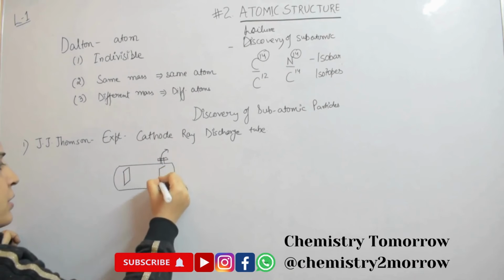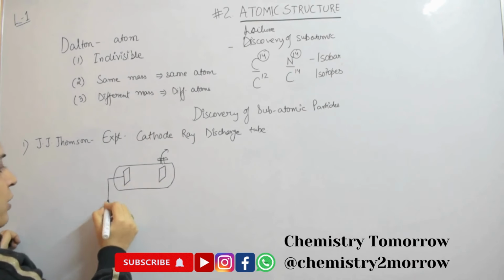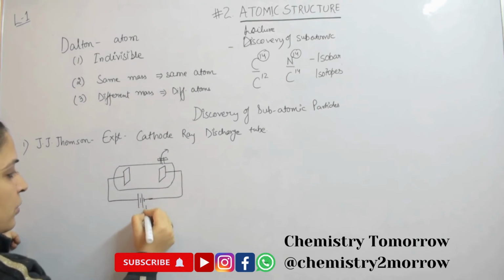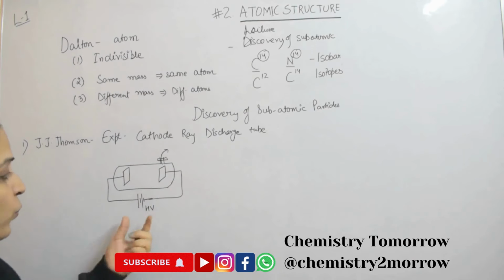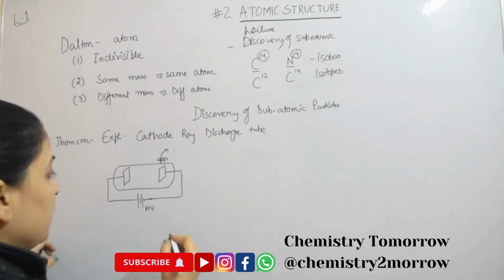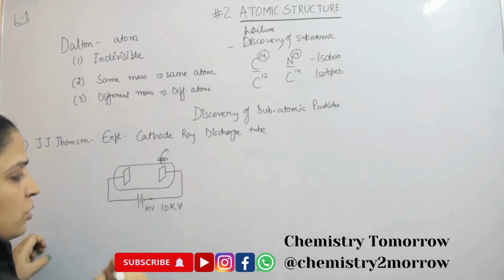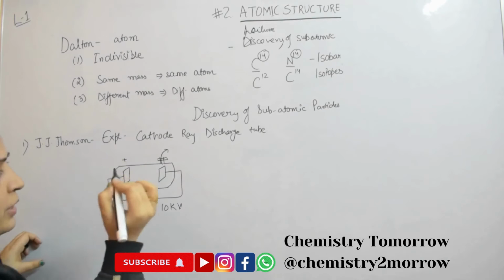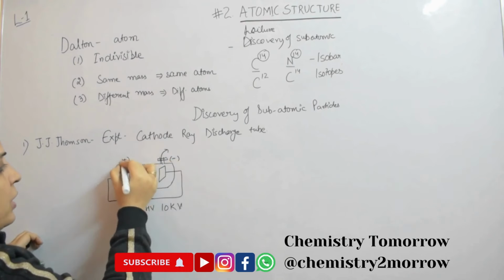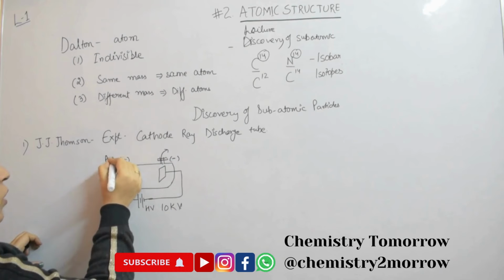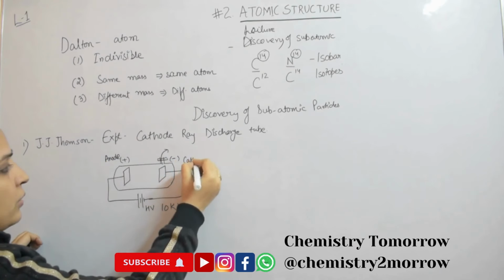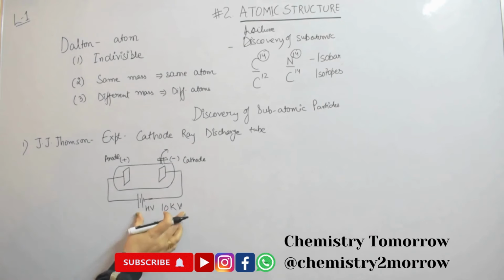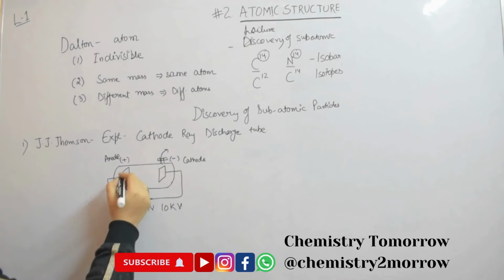and within the glass he kept two metal plates, and he connected those metal plates through an external circuit with a very high voltage supply. With a very high voltage we mean up to 10,000 volt was applied across these metal plates, such that this is a positively charged metal plate and this was a negatively charged metal plate, and this metal plate was named the anode and this was the cathode.